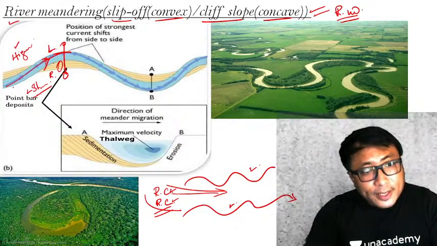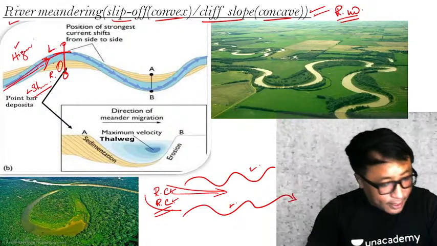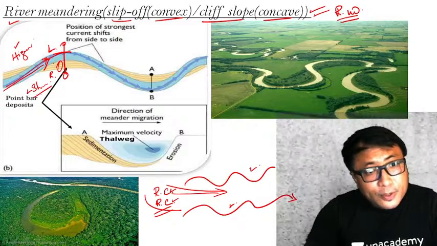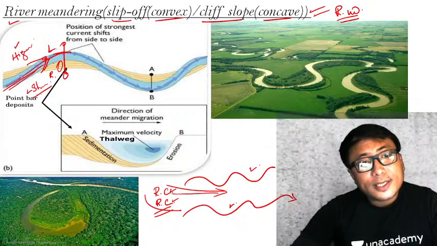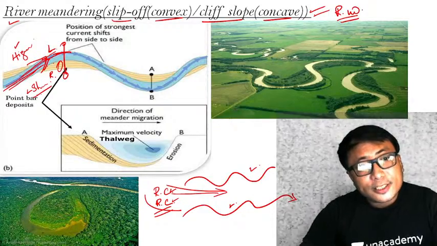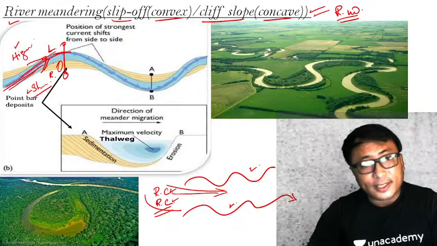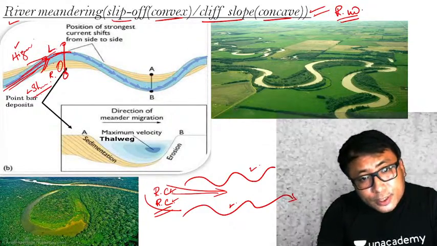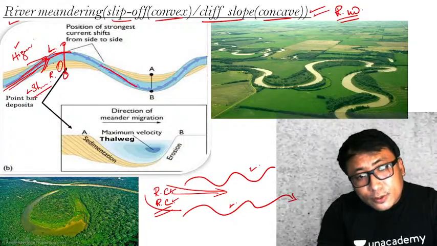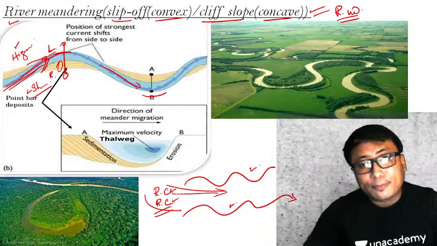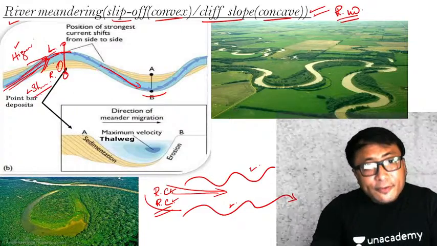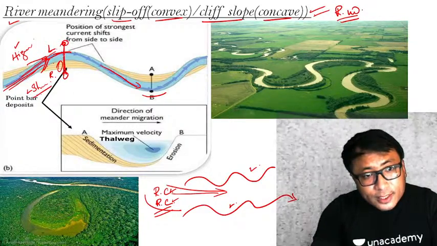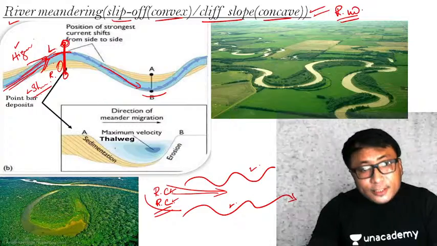Okay, see, whenever a river is flowing like this, I will tell you, don't worry. Whenever a river is running like this, more velocity is there on the outside by the nature of its curvature. So when it comes to this location also, the velocity on this side will be much more because of the curvature of the river. Clear? Now, if you see the side view of this, if I cut this, this looks like this.